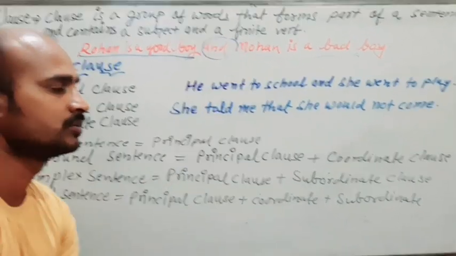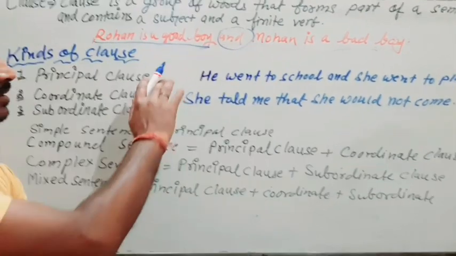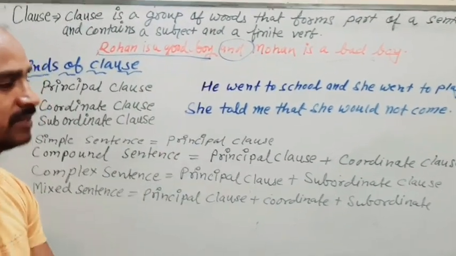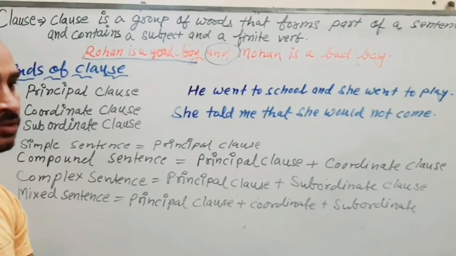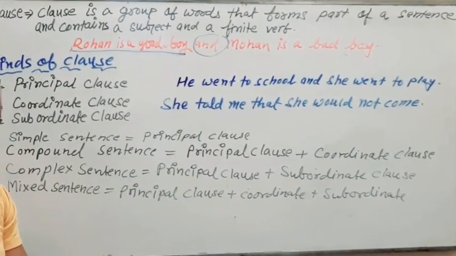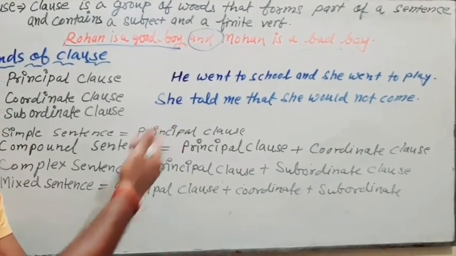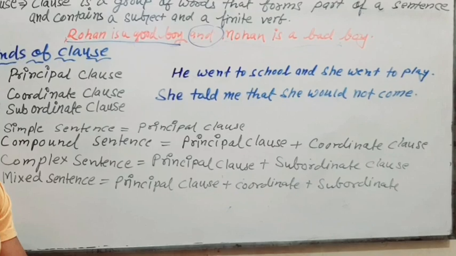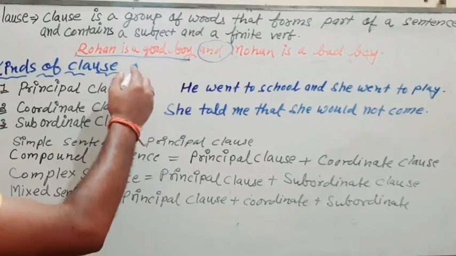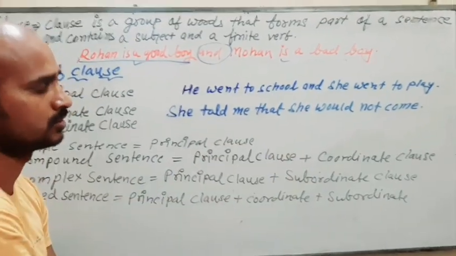If you are going to identify whether there is more than one clause in a sentence, you just check if there is a conjunction in the sentence or not. If there is a conjunction, you may have more than one clause in a sentence, right? So this one is a clause and this one is also a clause.